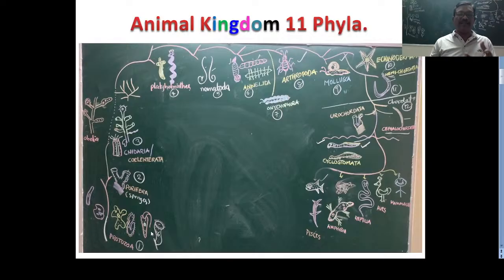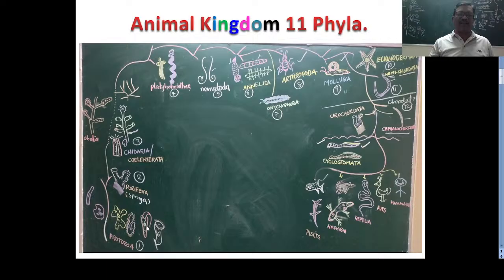And the euglena has flagella, and the structure is different. Another important thing in the euglena is that it can capture food material from outside, and also prepare food with the help of chlorophyll molecules located in its chromatophores.